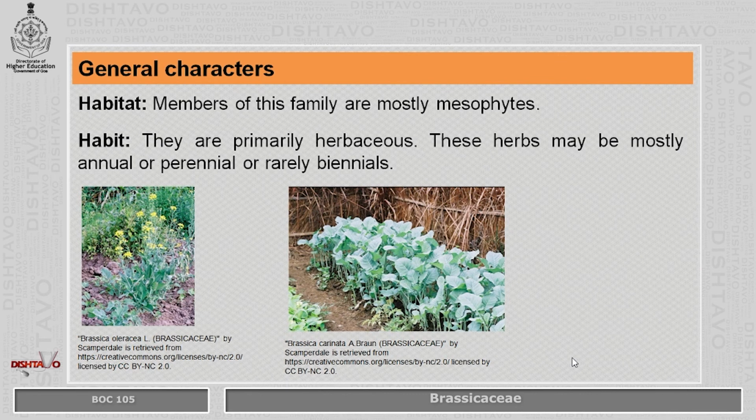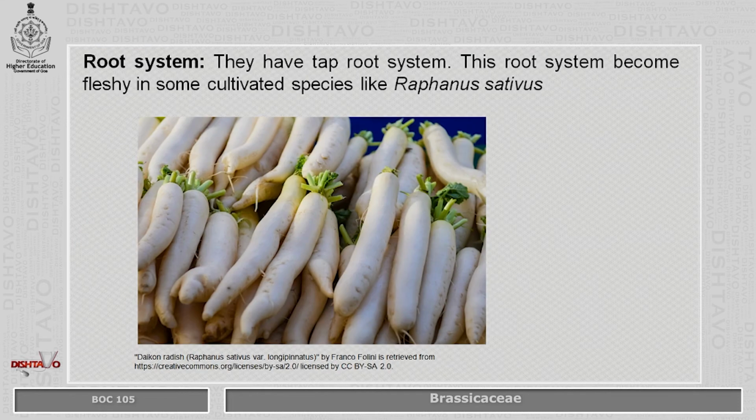General characters of the family Brassicaceae: Members of this family are mostly mesophytes. They are terrestrial plants. They are primarily herbaceous plants. Herbs are mostly annual, perennial. Rarely the herbs are biennials. Root system is taproot system, as it can be seen in class Dicotyledons.